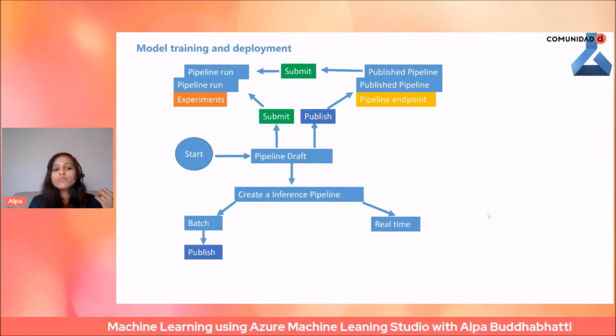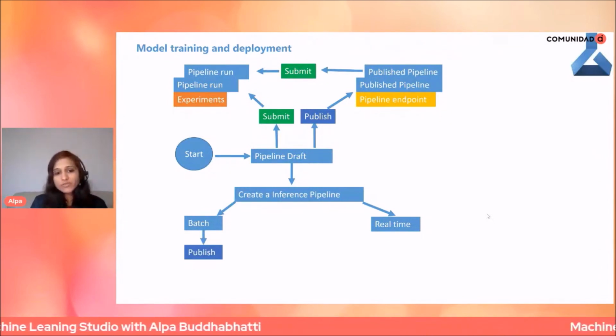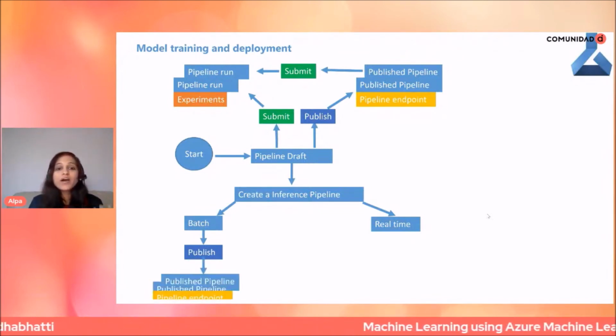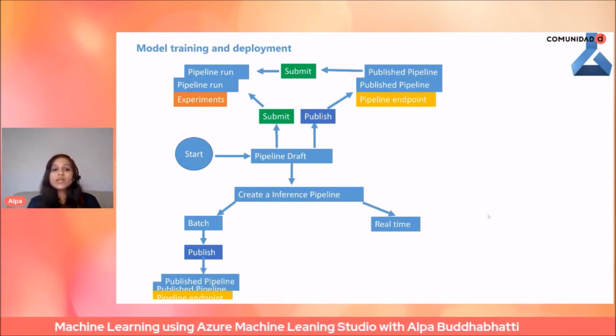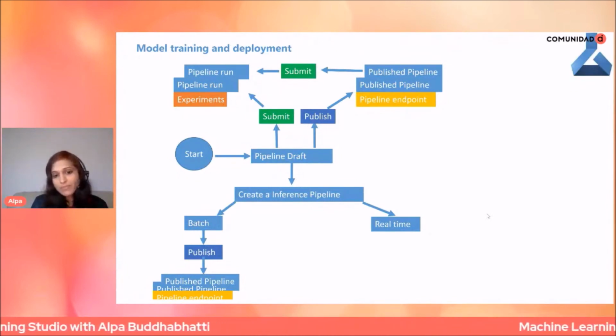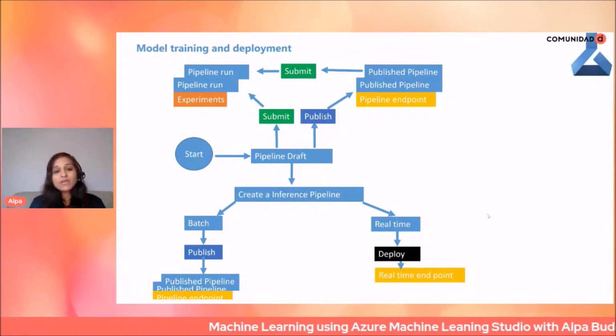If you use a batch inference pipeline, you need to publish your inference pipeline, and once you publish it, it generates a pipeline endpoint that can be used by someone else. If you have a real-time inference pipeline, then you need to deploy it, and when you deploy it, it generates a real-time endpoint.